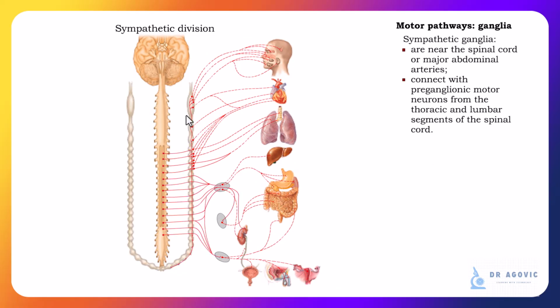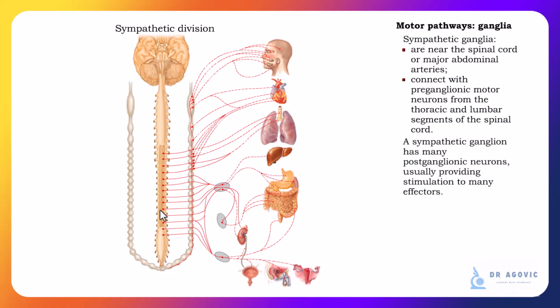Ganglia of the sympathetic ANS are near the spinal cord or major abdominal arteries. Since the preganglionic motor neurons come from the thoracic and lumbar segments of the spinal cord, this division is also called the thoracolumbar division. In a sympathetic ganglion, there are many postganglionic neurons. The pattern often provides stimulation to many effectors.